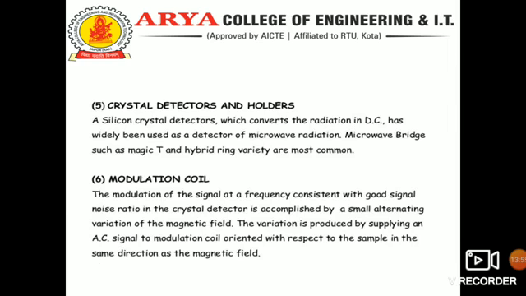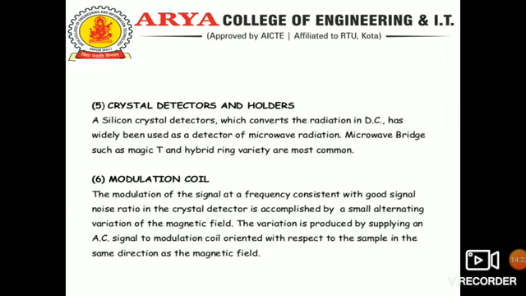Fifth is crystal detectors and holders. A silicon crystal detector, which converts the radiation into DC, is widely used as a detector of microwave radiation. The sixth one is the modulation coil.